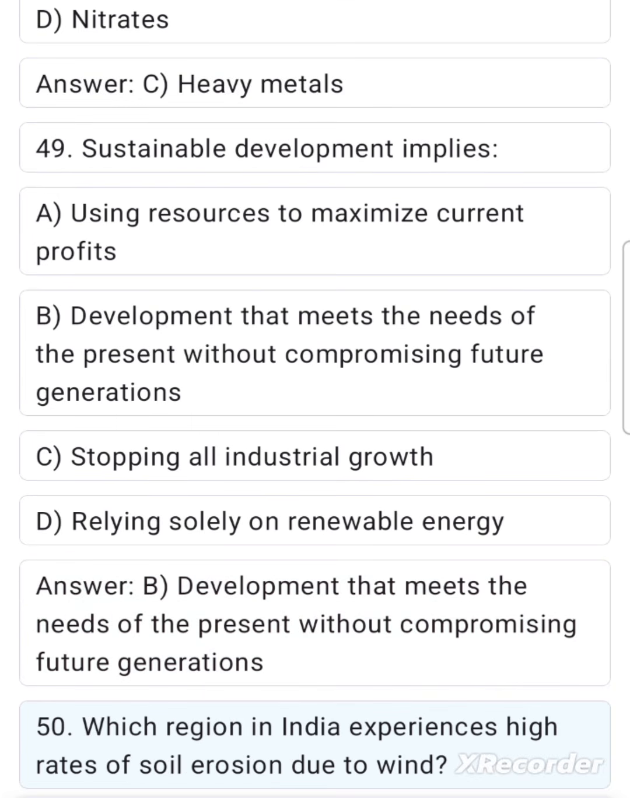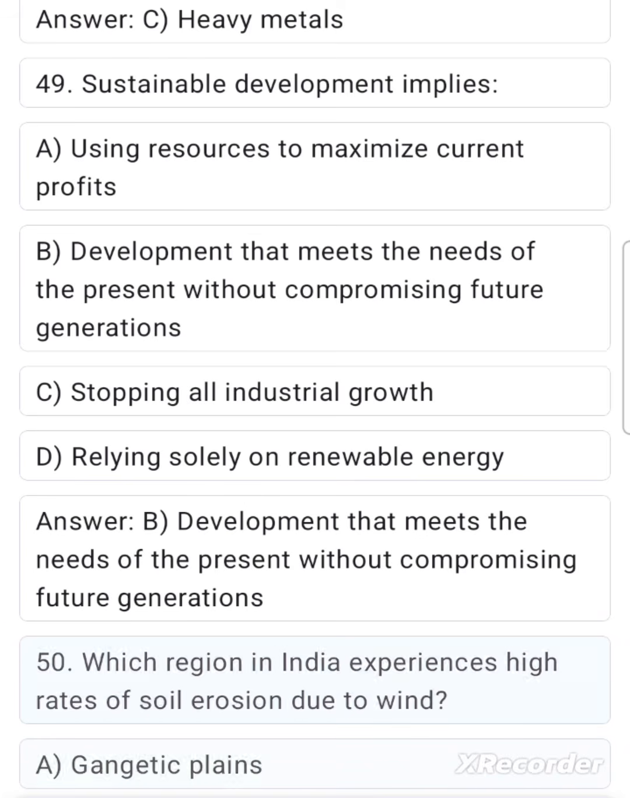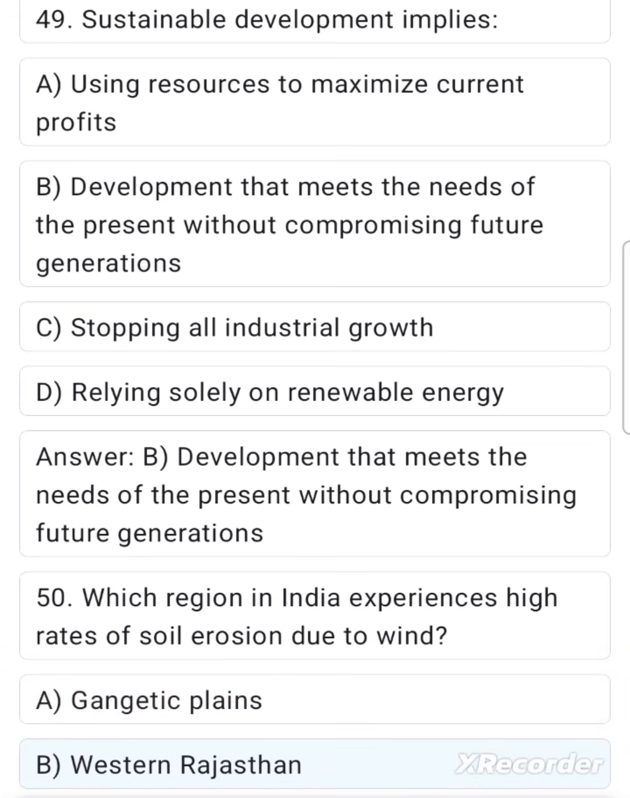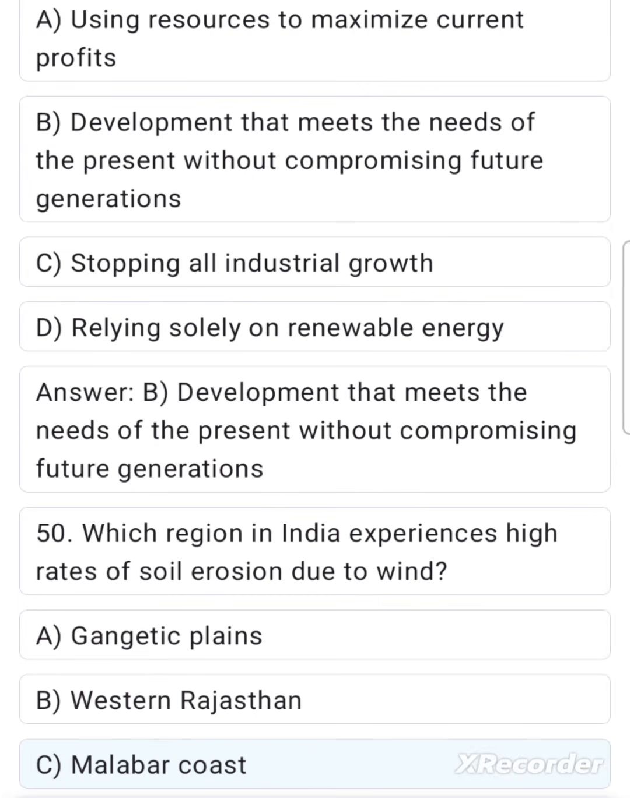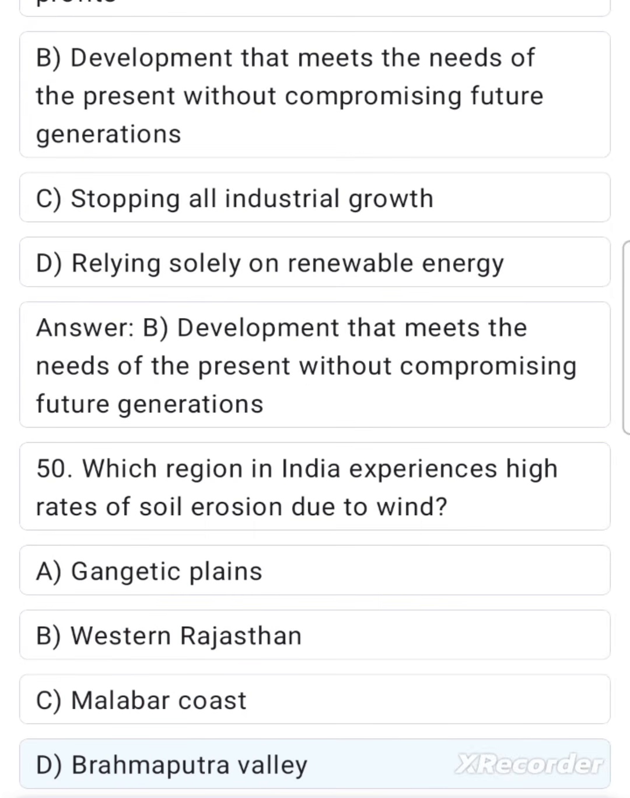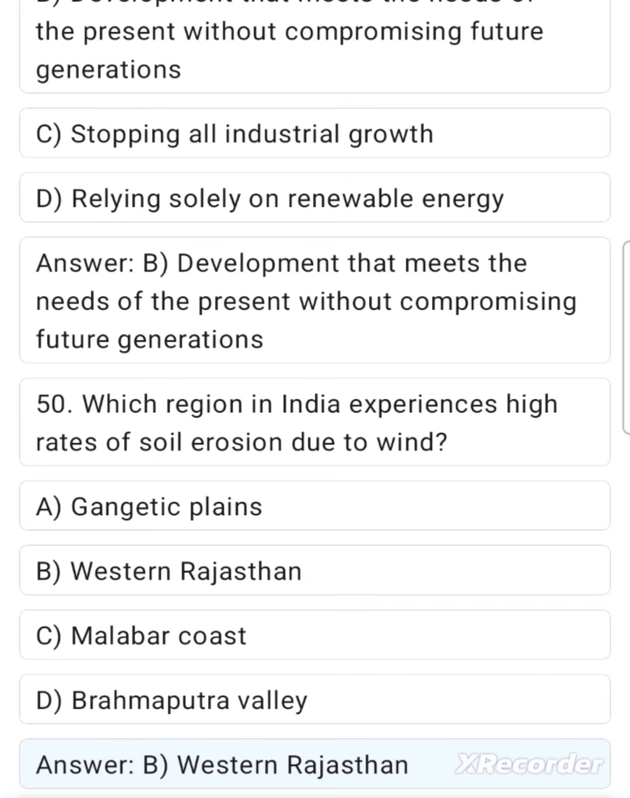50. Which region in India experiences high rates of soil erosion due to wind? A. Gangetic Plains. B. Western Rajasthan. C. Malabar Coast. D. Brahmaputra Valley. Answer B. Western Rajasthan. 51.